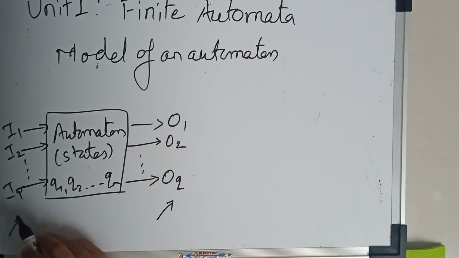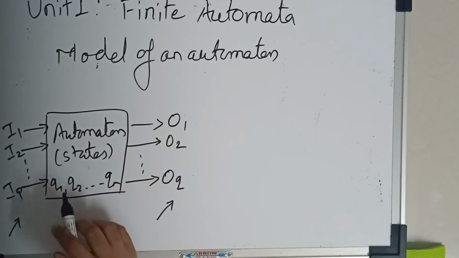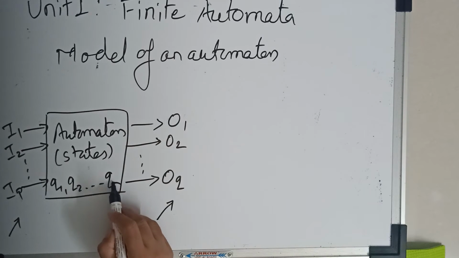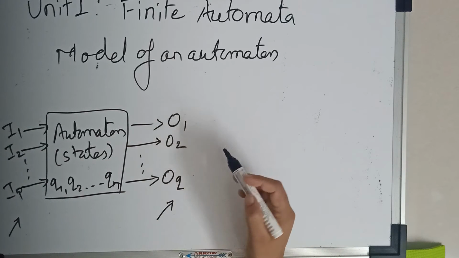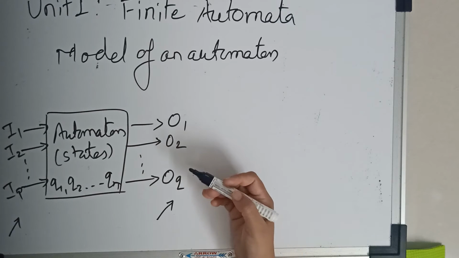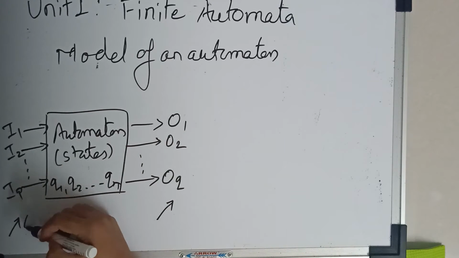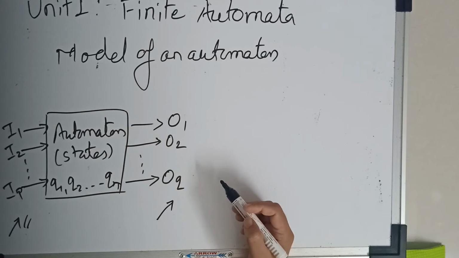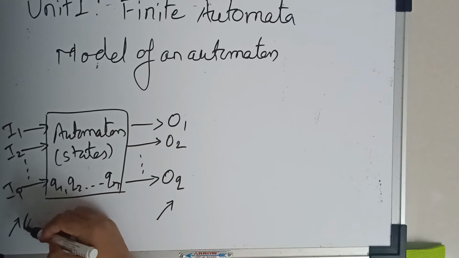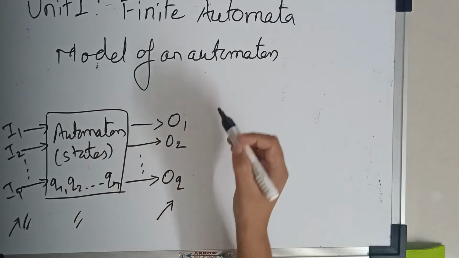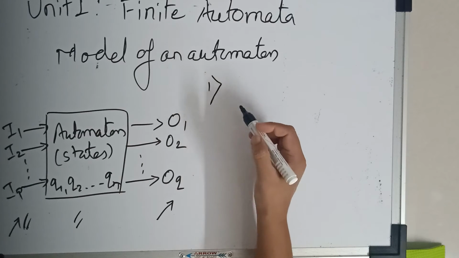If we are applying the inputs, then the automaton processes with the help of the states. Here states are Q1 to Qn and we get the output. Sometimes output depends only on input. Sometimes output depends on inputs as well as states. So we can make two definitions.